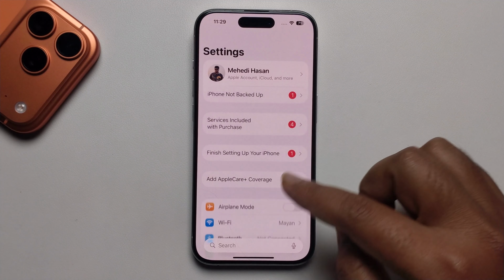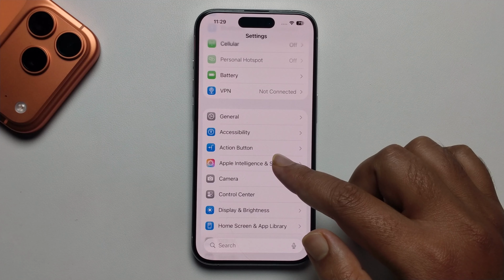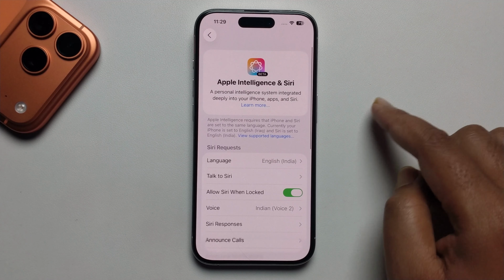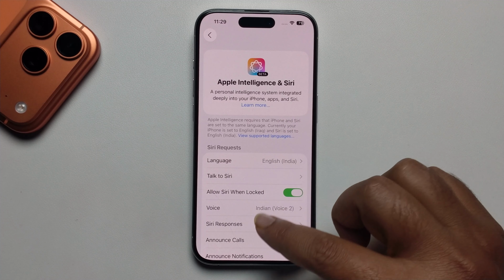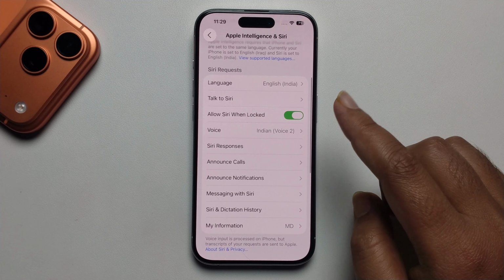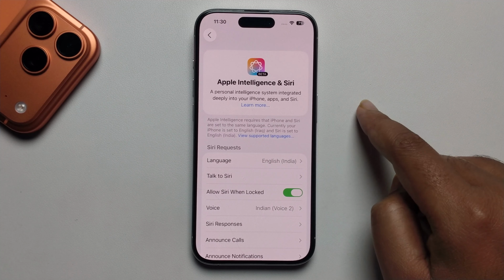Settings again, and I'm just opening Apple Intelligence and Siri. So look here, it's not showing the enable option. Don't be upset, I'll provide the solution. You just change one setting, then you get the enable option, 100%.